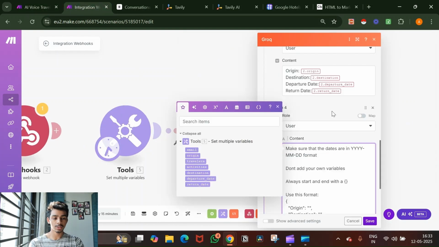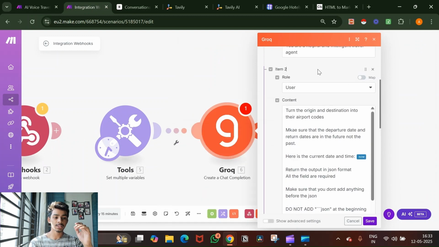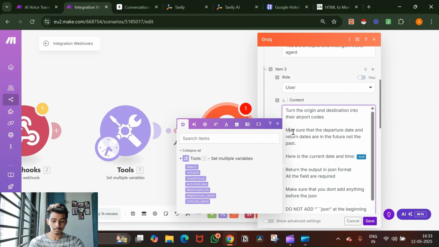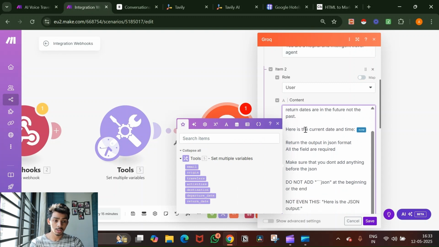Okay. Now what do I say in all these prompts? First, I say turn the origin and destination into airport codes. Make sure that the departure date and the return date are in the future, not in the past. Here is the current date and time. So I'm giving it the current date and time so that it knows that it is 12th May 2025.